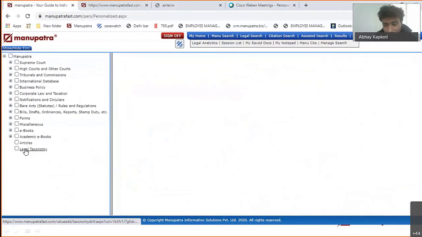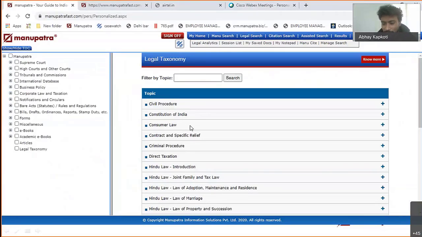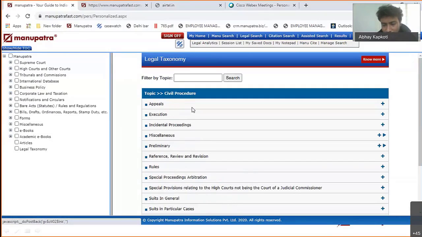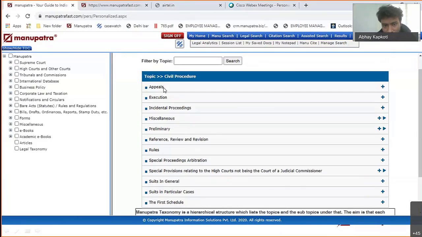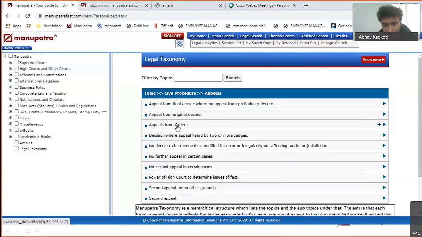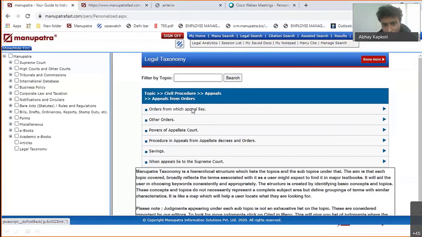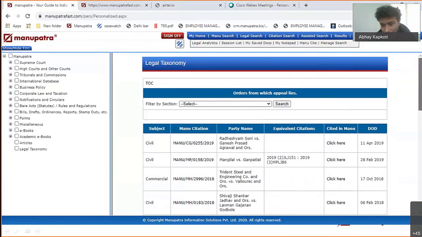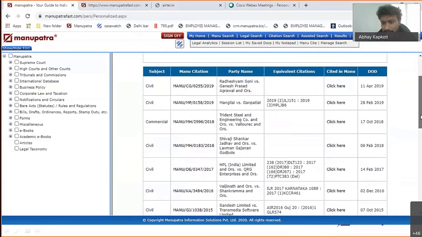Legal taxonomy is also there, which is just like a digest. What we have done here is we have tried to mimic your book. On a particular subject, say civil procedure, this is the main subject. Now these are the sub-subjects on that. You just go on clicking on the sub-subjects, and at the end of it, you will get the relevant case laws based on the subjects and sub-subjects you've chosen.